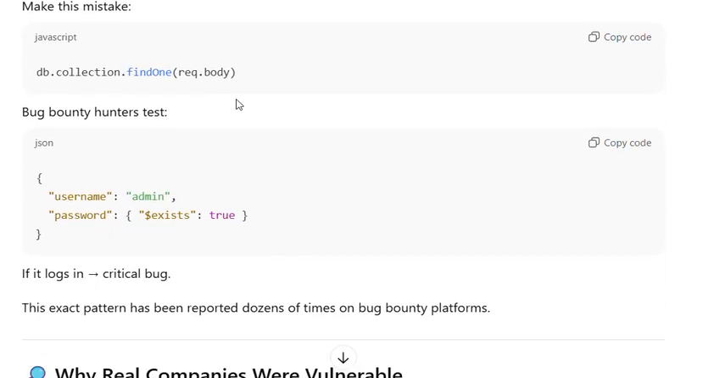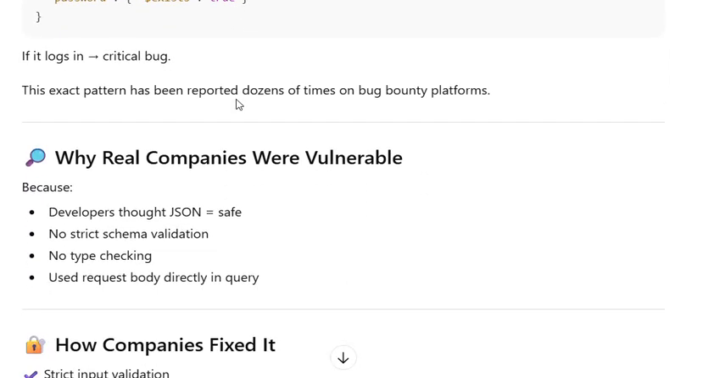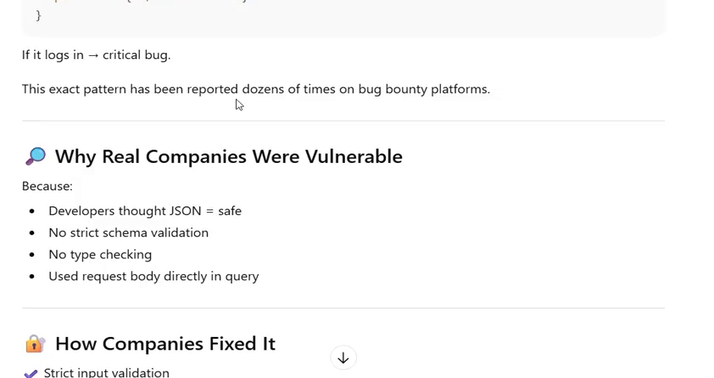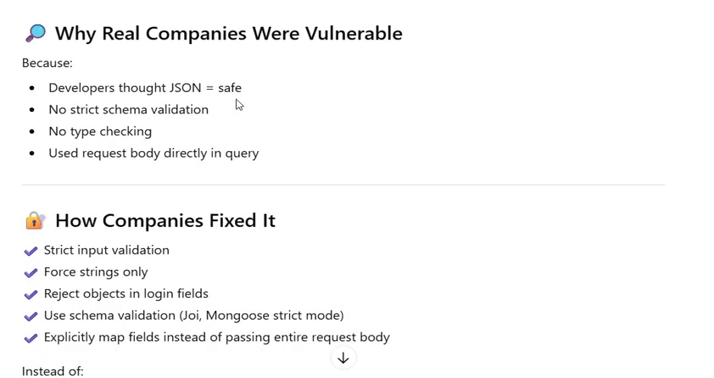Why were real companies vulnerable? Because developers thought JSON was safe: no strict schema validation, no type checking, and the request body was used directly in the query.